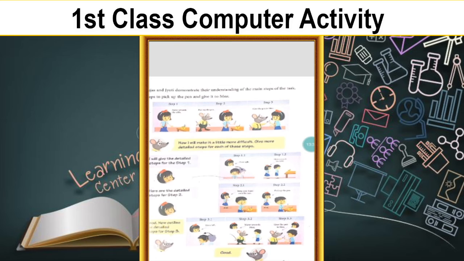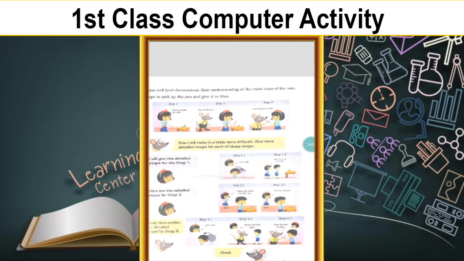Yes. First she moved towards the table and she took the pen and she gave it to the mouse. So here are the 3 steps. Now I will make it a little more difficult. Give more detailed steps for each of these. So Moses is telling, I will give you something more difficult. So you have to do it again. I will get the detailed steps from the first step.